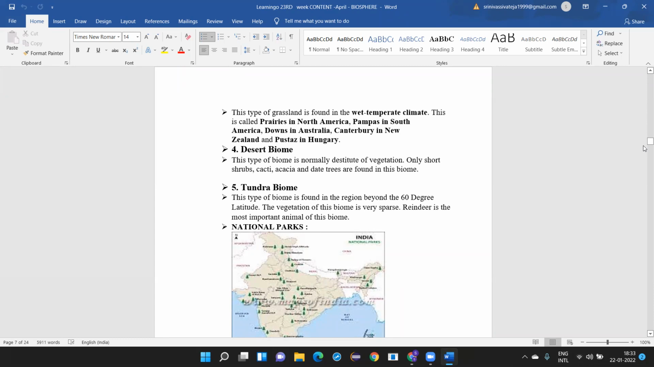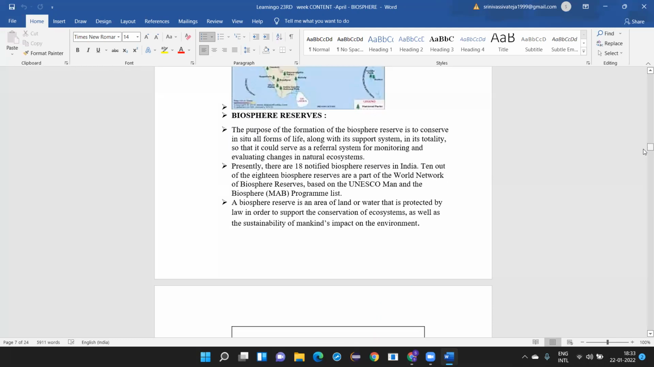Then you have the desert biome. This is naturally destitute of vegetation; only short shrubs, cacti, acacia, and date trees are found in these biomes. Then you have the tundra biome. This type of biome is found in the region beyond 60-degree latitude. The vegetation of this biome is very sparse. Reindeer is the most important animal of this biome. So in tundra, you don't find any vegetation, only very light vegetation. You find maybe some grass here and there, but otherwise nothing is found here.